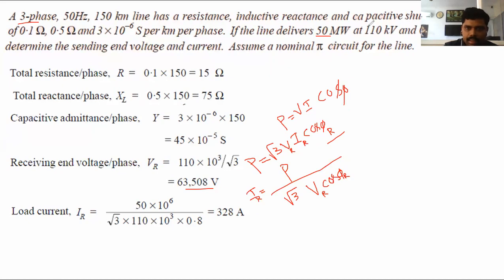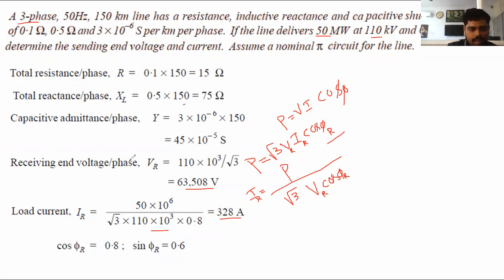The power is 50 megawatt, that is 50 into 10 to the power of 6, since 1 mega is 10 to the power of 6, by root 3 into the receiving end voltage. The line value is 110 into 10 to the power of 3. And the power factor cos phi r is 0.8. By simplifying, we get the current as 328 amps. And the power factor cos phi r equals 0.8.